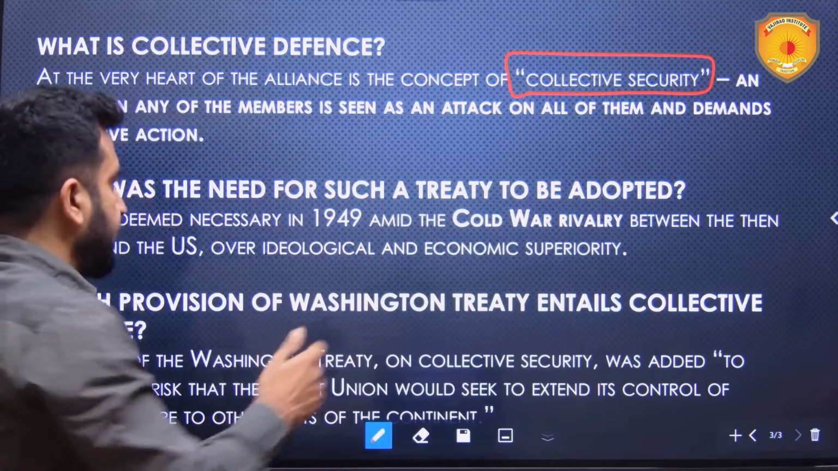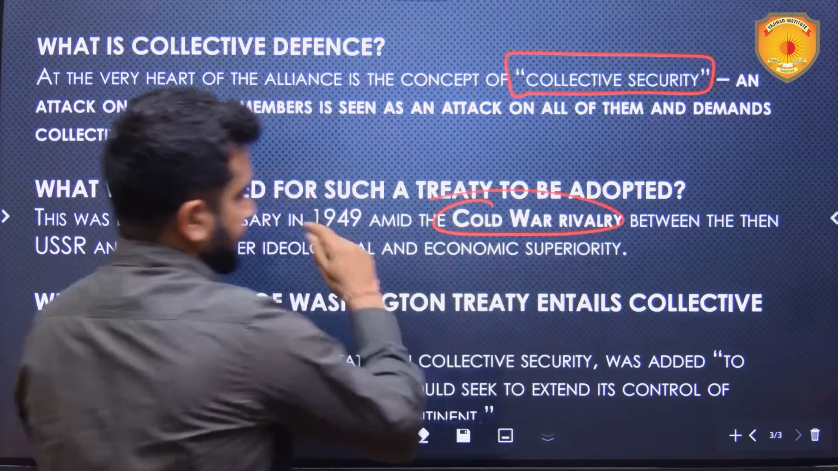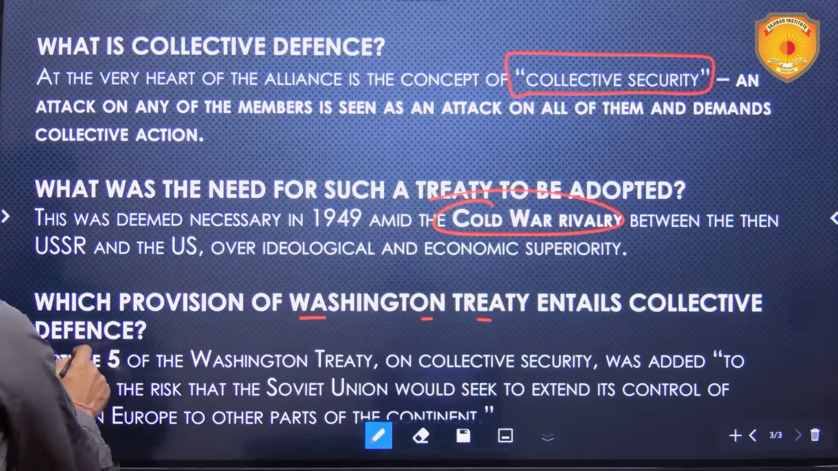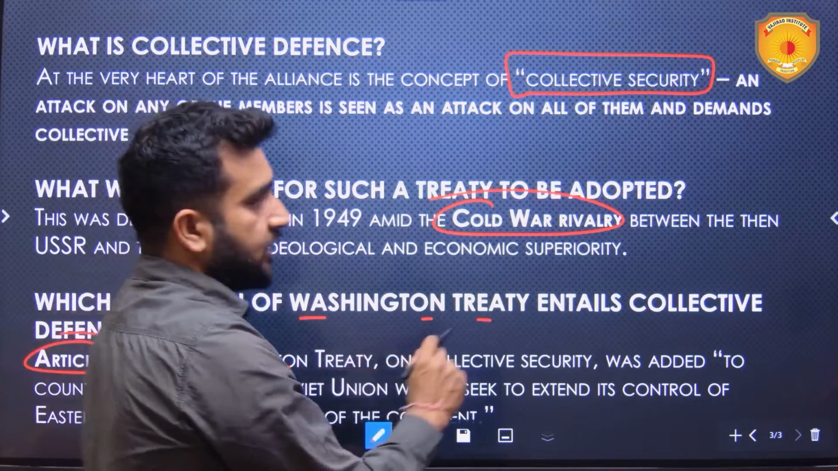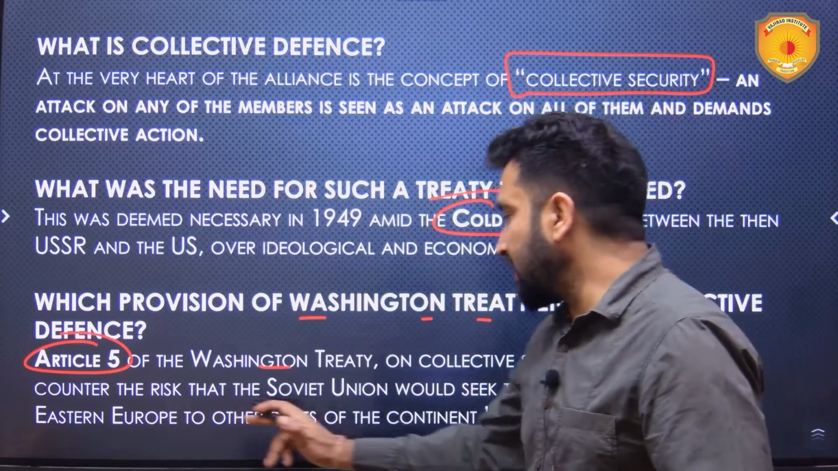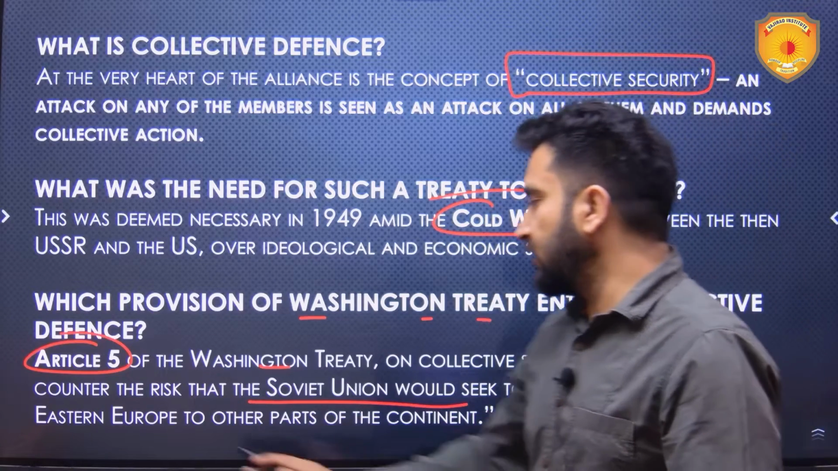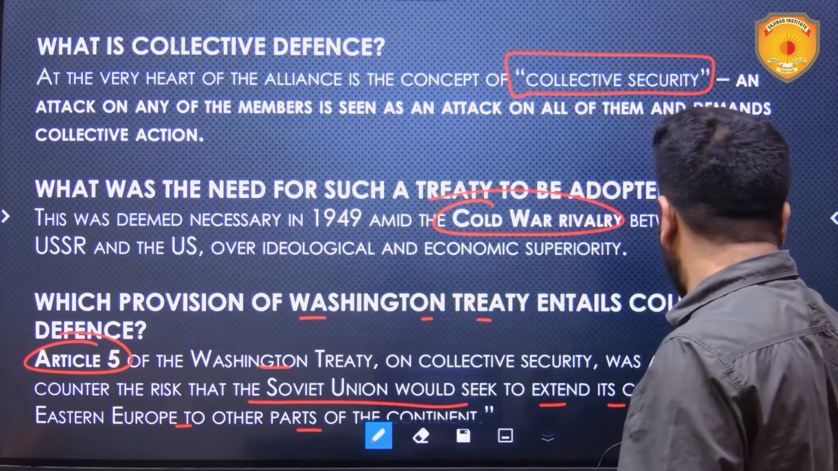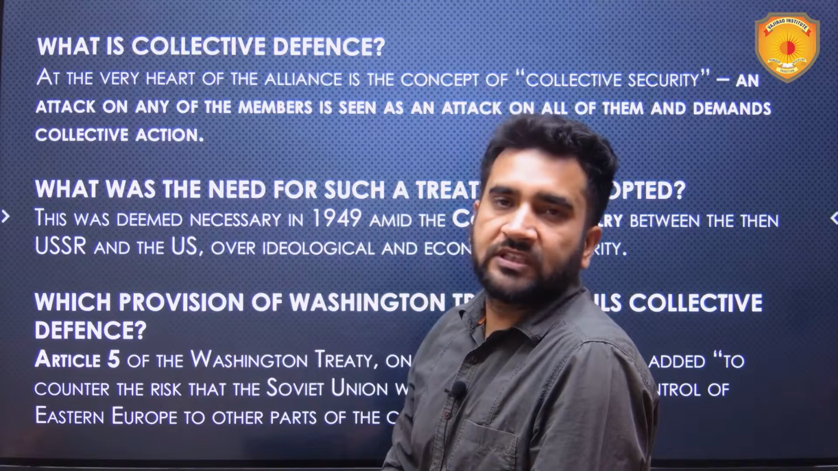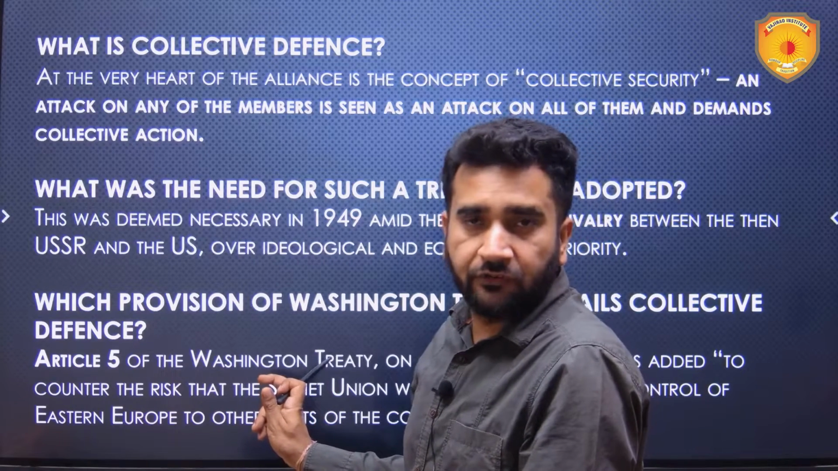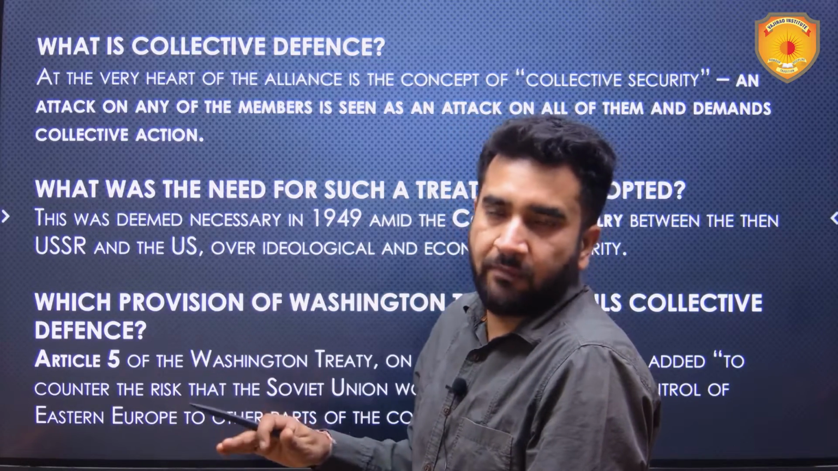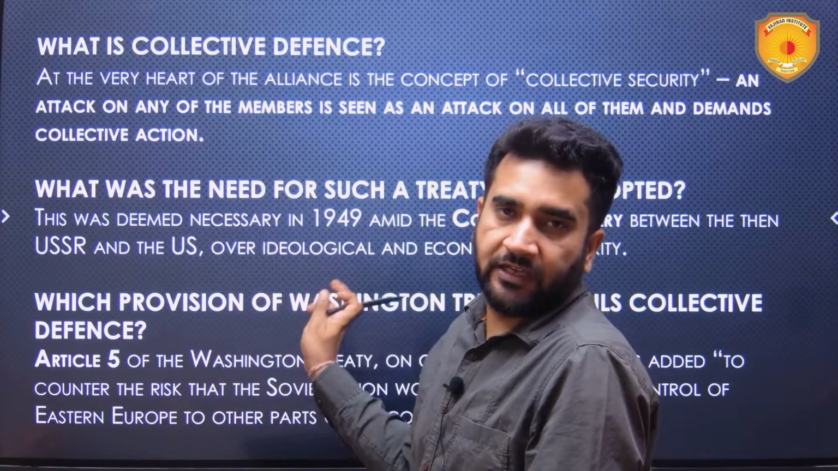Now, what was the need for such a treaty to be adopted? Cold War rivalry was the major reason behind that. Now, which provision of the Washington Treaty entails collective defense? Article 5 of the Washington Treaty has provisions with respect to collective defense. It was to counter the risk that the Soviet Union would seek to extend its control of Eastern Europe to other parts of the continent. On the other hand, the Soviet bloc, the socialist bloc, was expanding. So NATO was adopted, and in Article 5 of this Washington Treaty, the concept of collective defense is that if any member nation is attacked by a non-member nation, then all of them will attack that attacker.